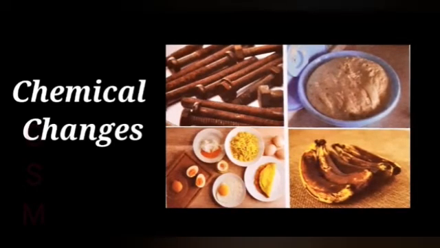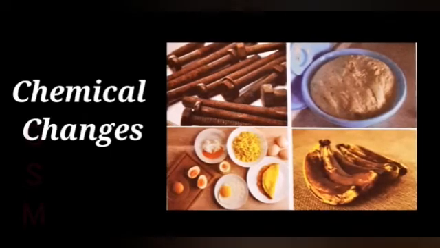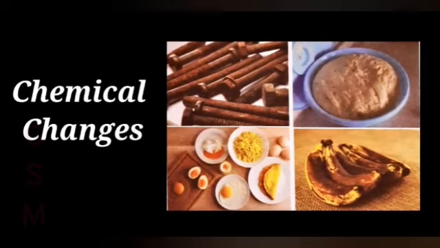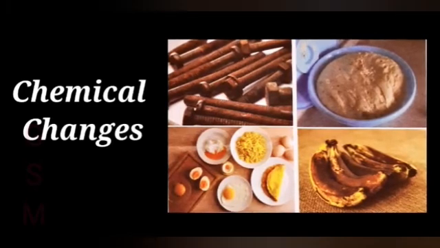For example, when food is cooked, its color and texture change due to chemical change. And if you cut an apple and leave it for some time, the white part of the apple turns brown due to chemical change. And next, change in the odor of substances. Odor means smell. So rotting of food, meat and fruits are chemical changes, which change their smell.